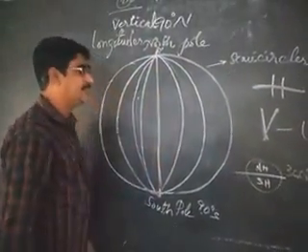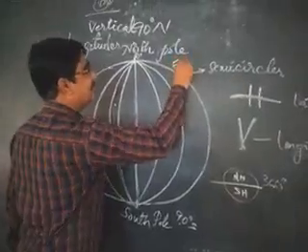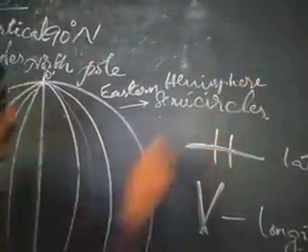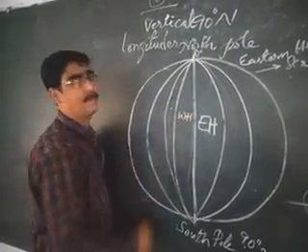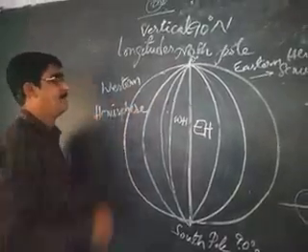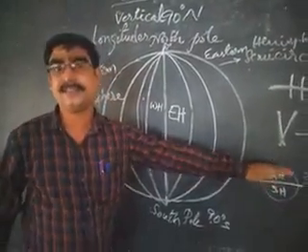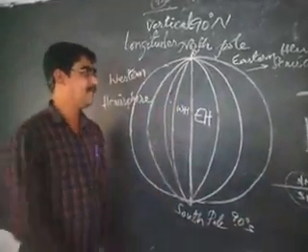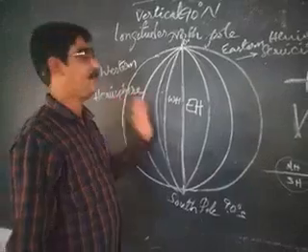But if we divide the earth into two vertical halves, the right side of 0 degrees is said to be the eastern hemisphere, and the left side of it is the western hemisphere. If we cut the earth horizontally into two equal halves, the upper part is the northern hemisphere and the lower part is the southern hemisphere. But if we cut it into two vertical halves, the right side is the eastern hemisphere and the left side is the western hemisphere.